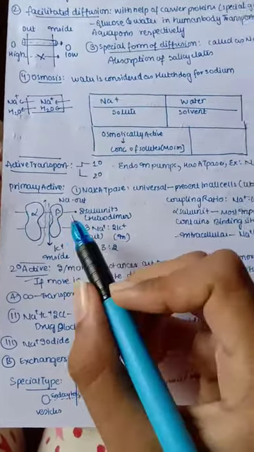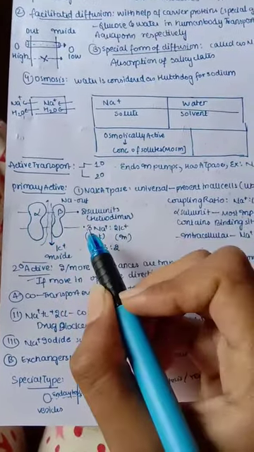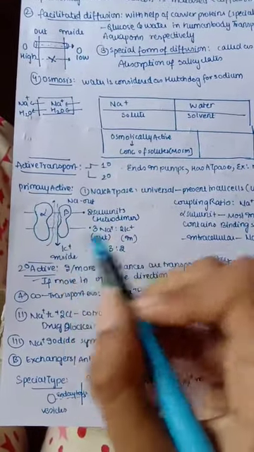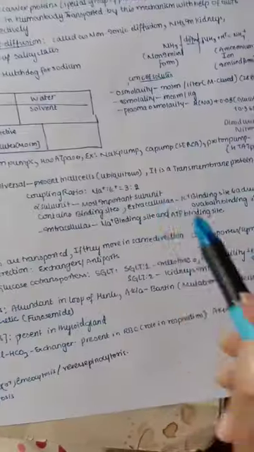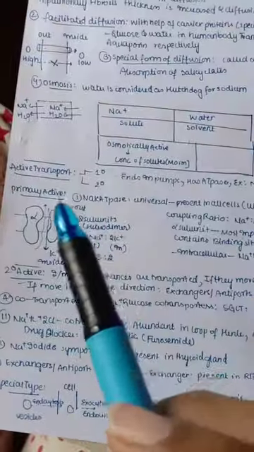These 2 subunits are actually alpha and beta. They have 2 subunits in the sodium potassium ATPase, and this is a heterodimer. Heterodimer means they are not similar. You can say alpha beta, they are not similar. So its coupling ratio is 3 to 2, which is important. And the alpha subunit is the most important subunit when compared with beta.